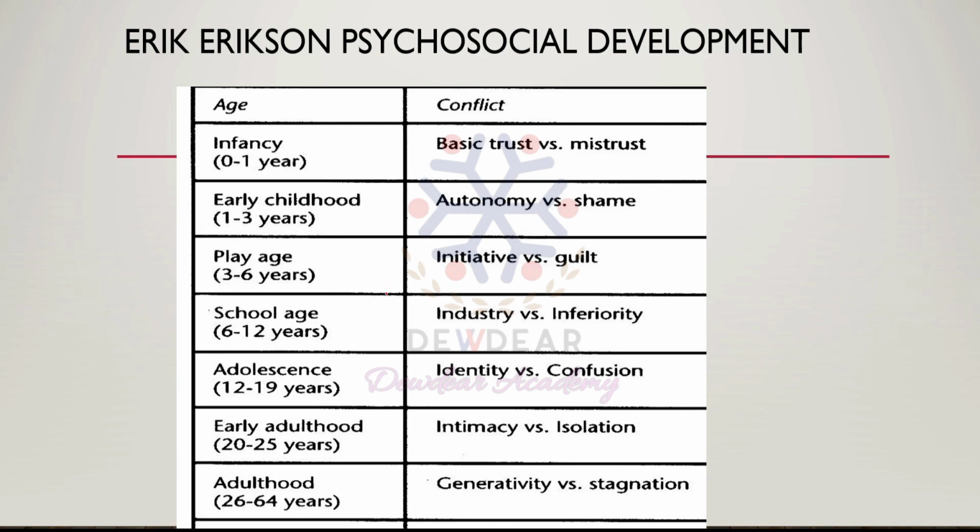Then in adolescence it is identity versus role confusion. Early adulthood is intimacy versus isolation. Then adulthood, so here is our question, that is middle adulthood, it is generativity versus stagnation. And in old age it is integrity versus despair.